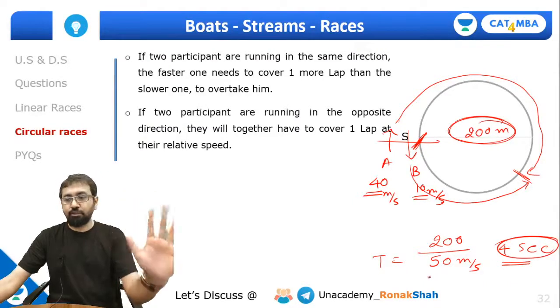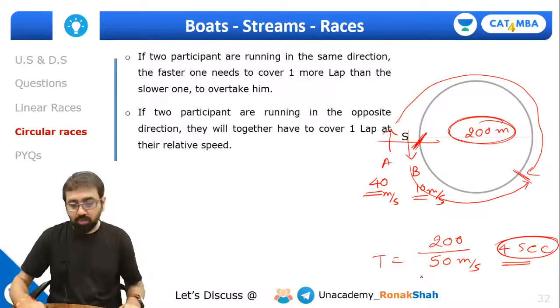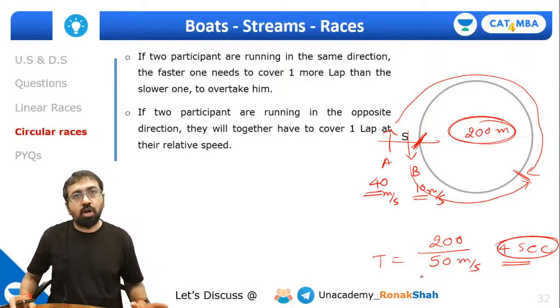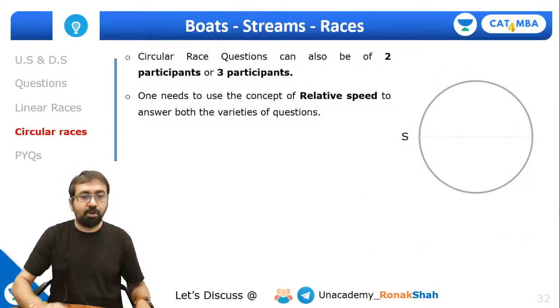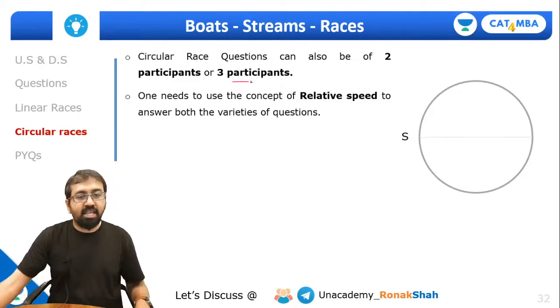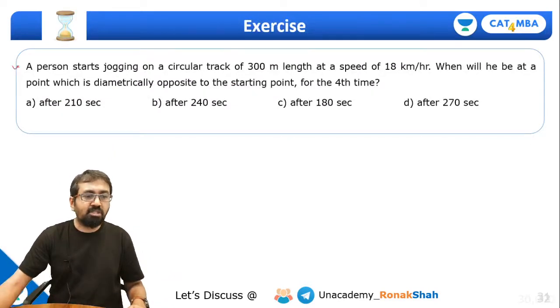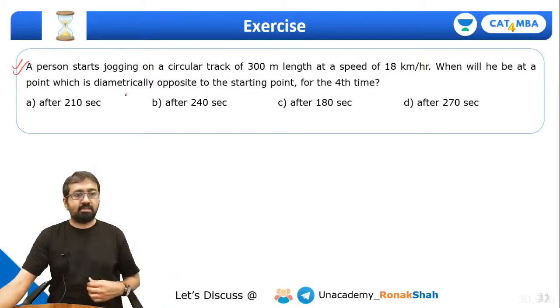Everyone, have you understood this? Yes. Okay, fine. So this is what you require to solve this circular race problem. And again, there can be 3 participant questions. They'll be slightly more complicated. So let's look at some questions and you will understand these areas.